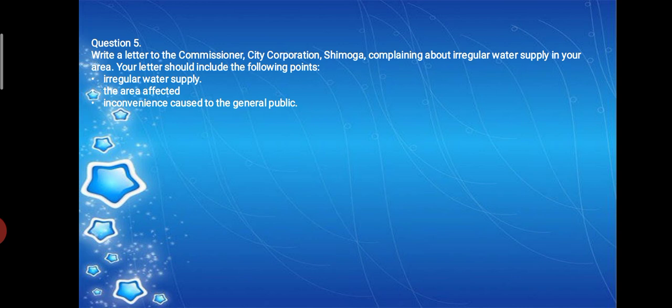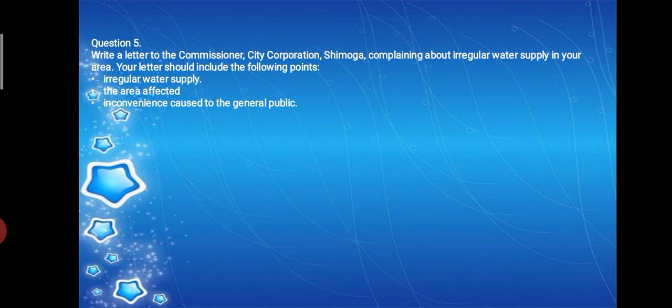Next, one more letter comes. Write a letter to the Commissioner, City Corporation Shivamogga, complaining about irregular water supply in your area. Your letter should include the following points. So there is irregular water supply. They may give you for exams, like there is no electricity, or maybe the roads are not all right. Write a complaint letter. All these are complaint letters. Okay, this is a complaint letter now.